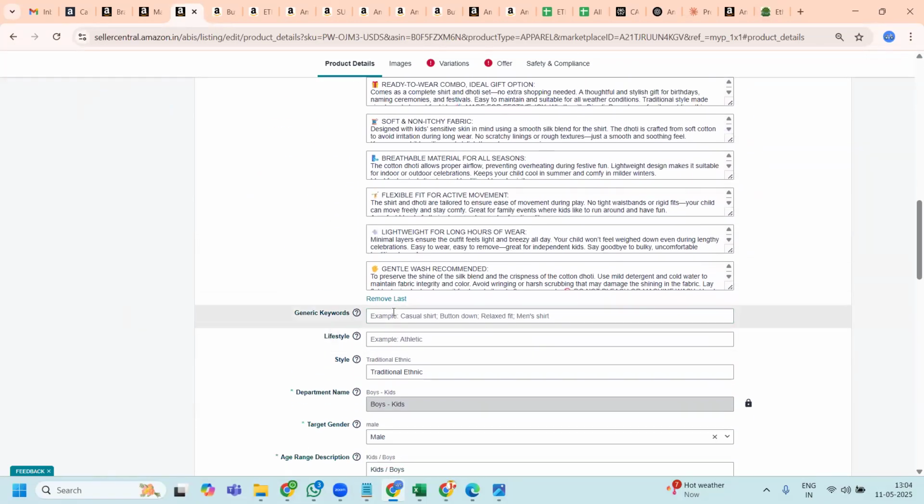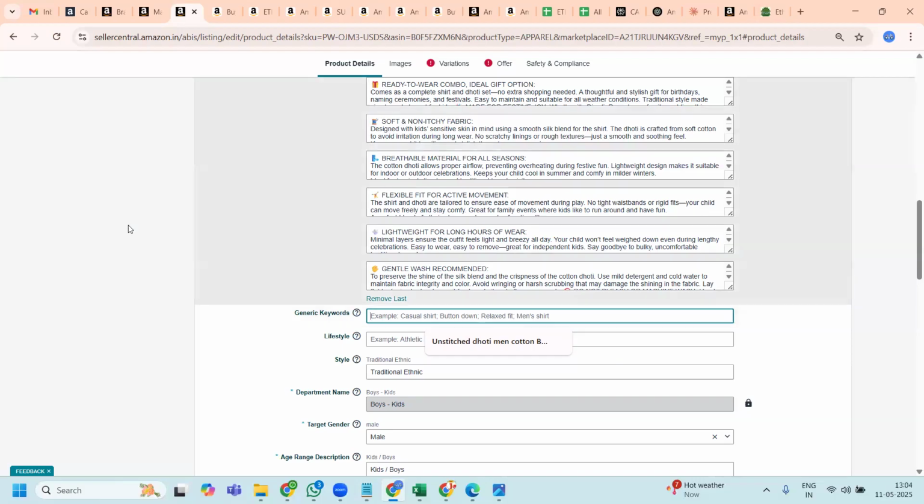You can see this keyword field. Generic keywords are whatever information customers are searching with. Like a customer searching with dhoti for men, so that is a generic keyword. Our customer may search dhoti for men with border, with big border, with golden border, with white cotton. Whatever they could search, we need to write it here. Each word is a keyword, and it should not have any comma, apostrophe or dash. You just need to give a space between two words, so that the machine will understand and pick it up.